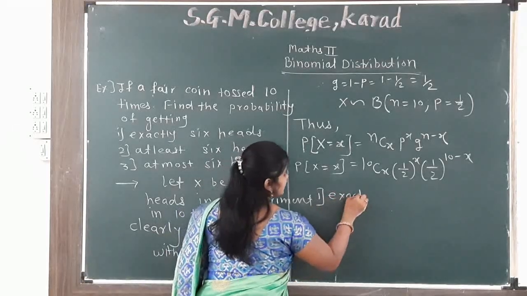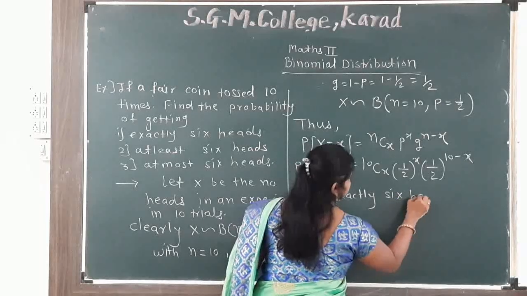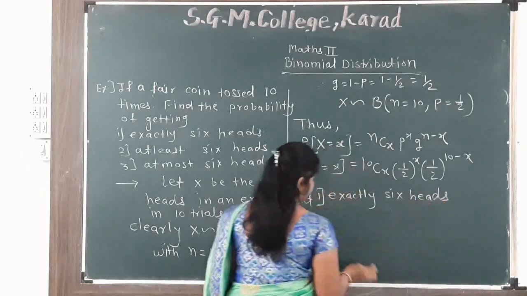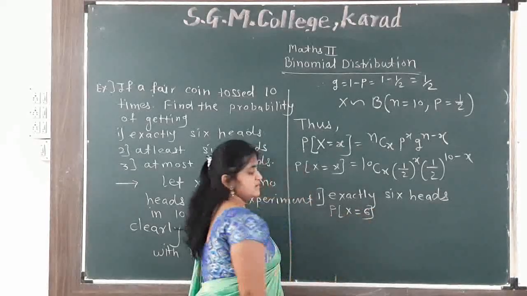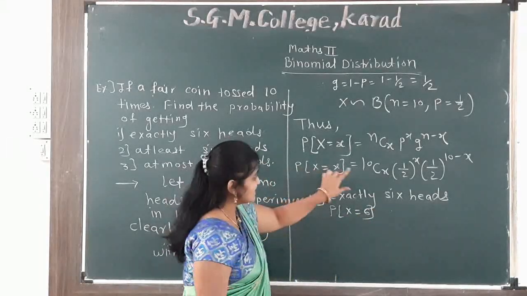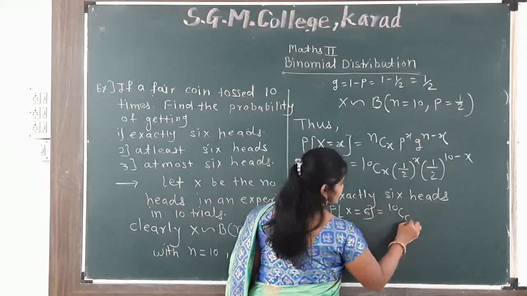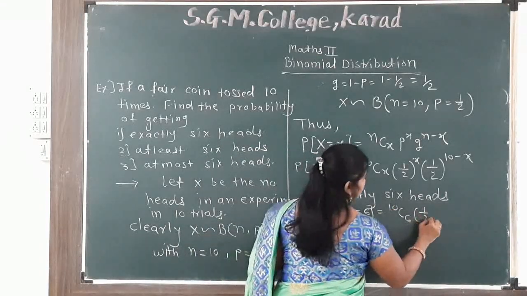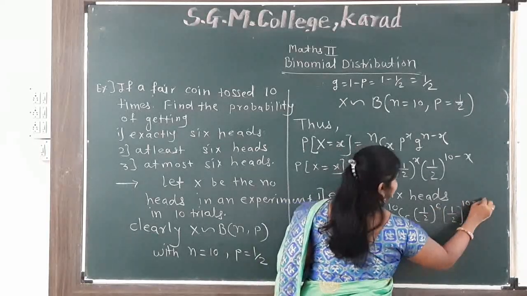So first, exactly getting 6 heads, that is P of X equal to 6. We substitute small x equal to 6. So we get 10C6 times 1 by 2 raised to the power 6 times 1 by 2 raised to the power 10 minus 6.